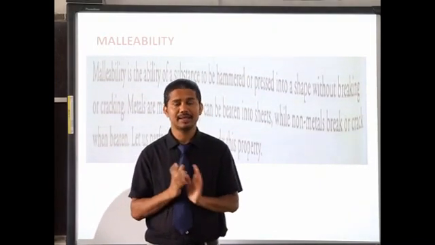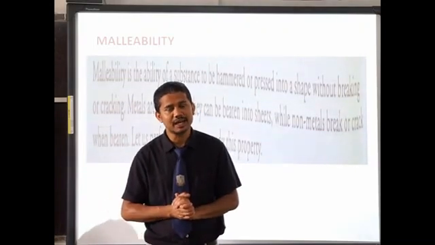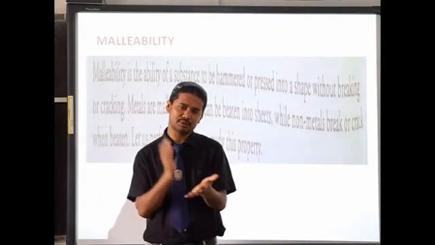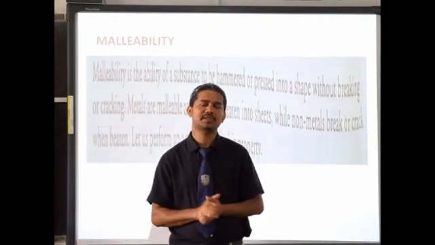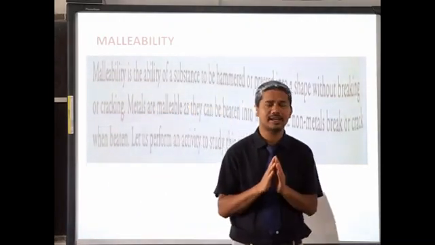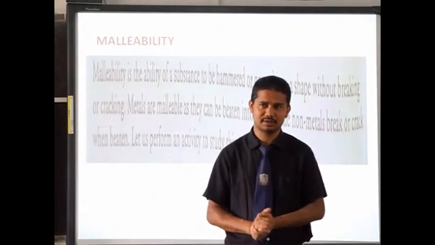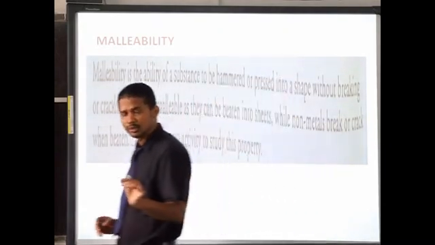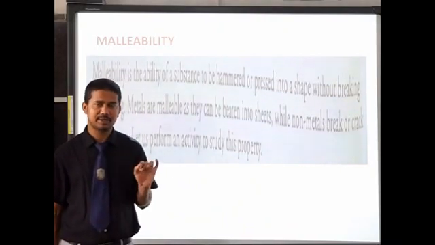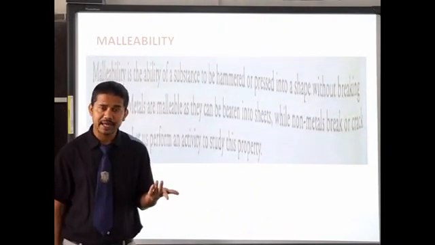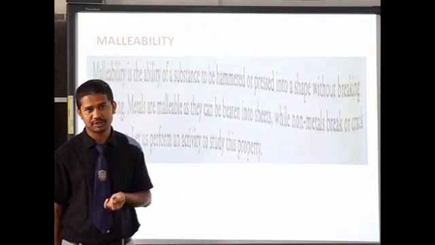Metals are malleable. Non-metals are non-malleable. If you hammer carbon, it will break into pieces, but you will not get a long thin sheet. They cannot be beaten into thin sheets.